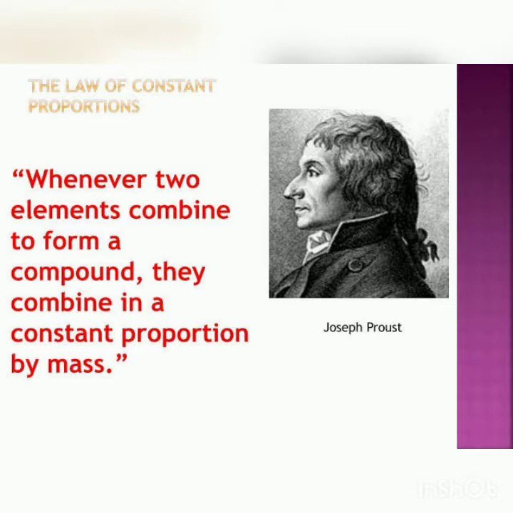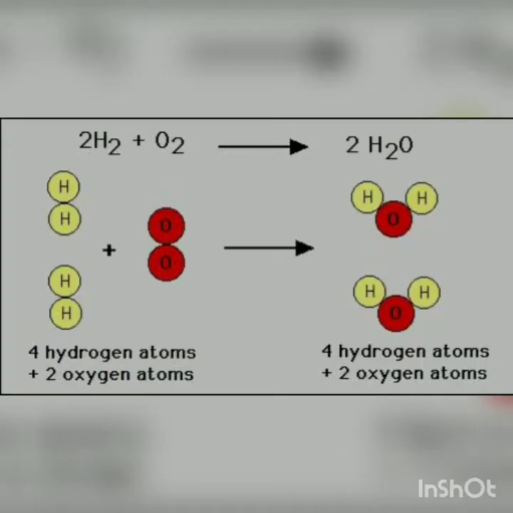For example, water is a compound which always consists of the same two elements, that is hydrogen and oxygen. They always combine together in the same constant proportion, that is 1:8 by mass. You can see from the slide also that the number of atoms of hydrogen and oxygen are the same. So we can conclude that whenever a compound is formed, the type of atoms involved and the number of atoms of a particular type of element are always the same, and they always combine in a fixed ratio by their mass.